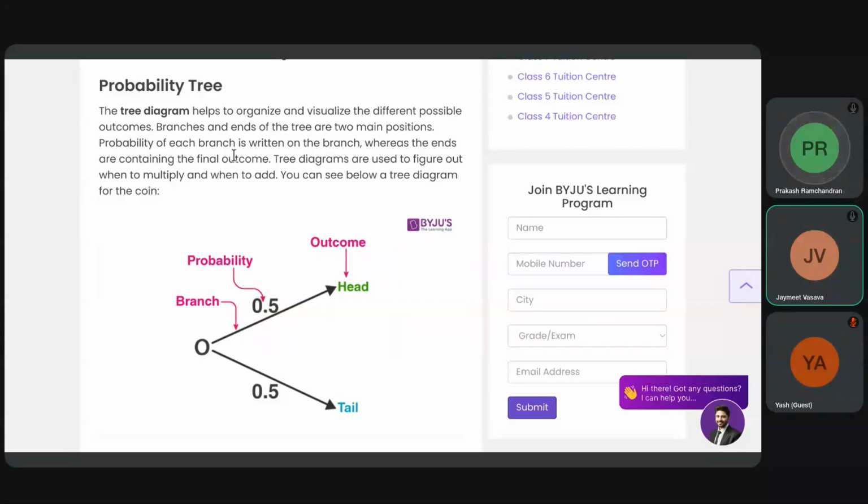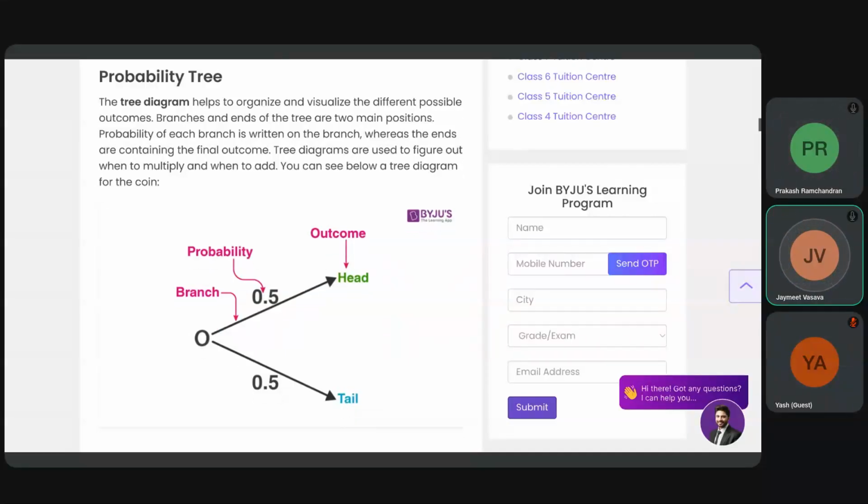What is he trying to do with this tree diagram? I don't know. It's very common sense. Yeah, each end contains the final outcome. So our outcome is both. This is okay.